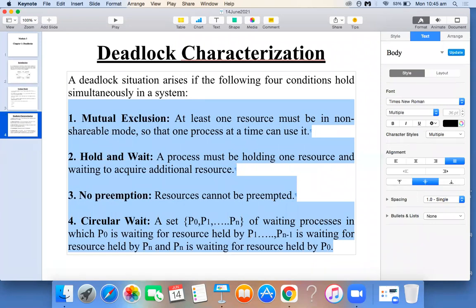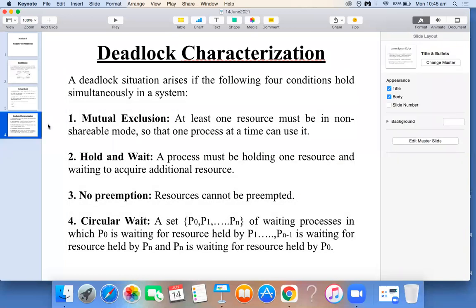They may ask, what are the necessary conditions for a deadlock to occur in your computer system, or explain them. So these are the four conditions you have to write and explain. Okay, so am I clear with this concept? Right. So that's what deadlock conditions are all about. That's the general introduction I wanted to give you in today's session on deadlocks. In tomorrow's class, we will discuss a few more concepts related to deadlocks.